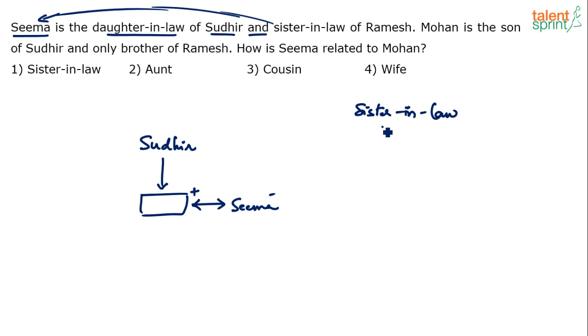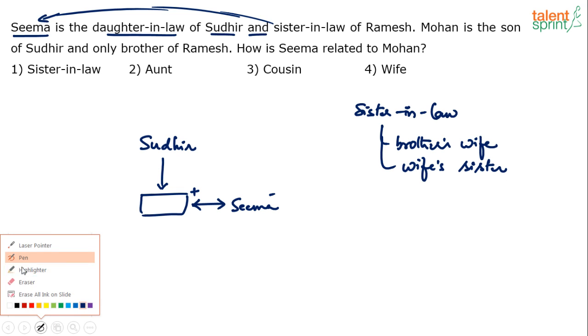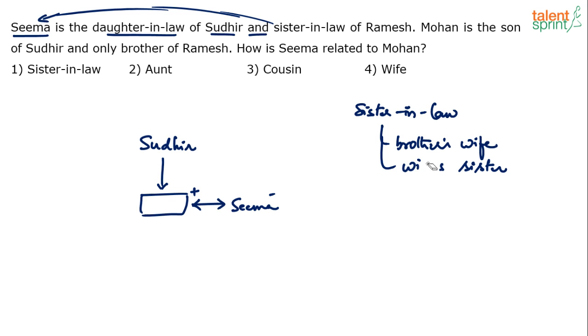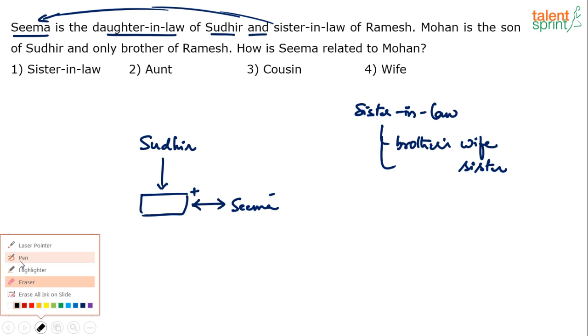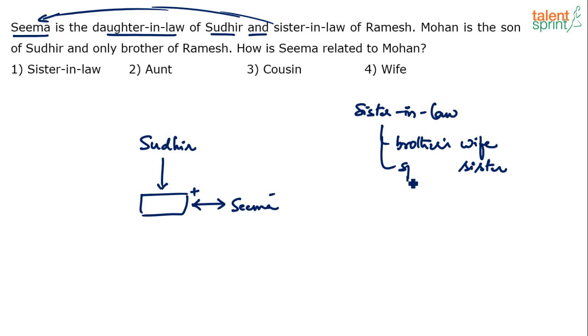One can be your brother's wife. Your brother's wife is your sister-in-law. Or your wife's sister, or maybe your husband's sister also. Your spouse's sister, to be general. So your husband's or your wife's sister is also a sister-in-law.